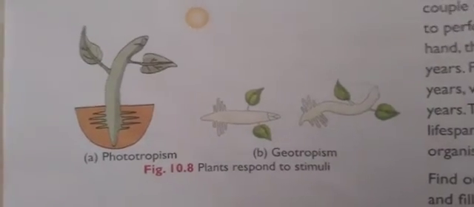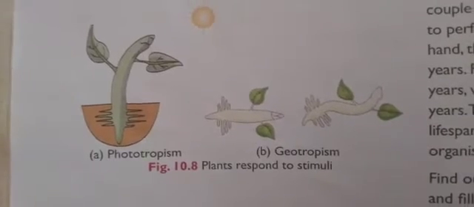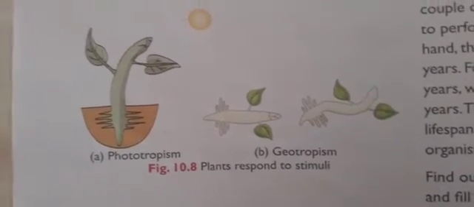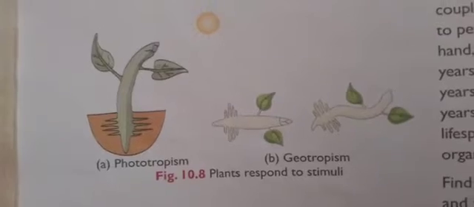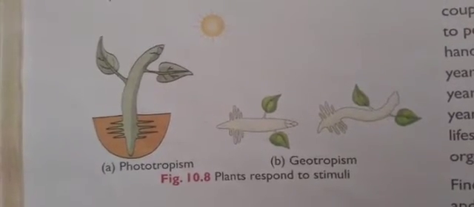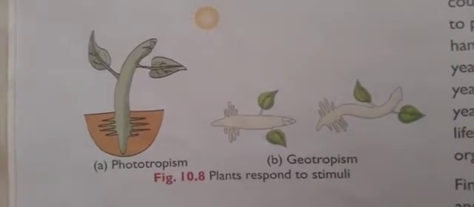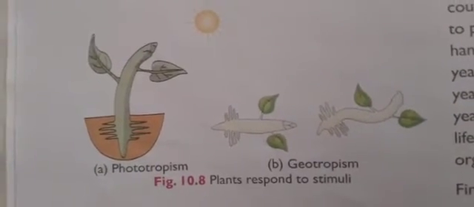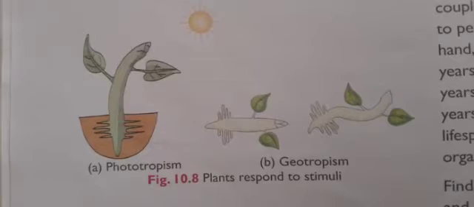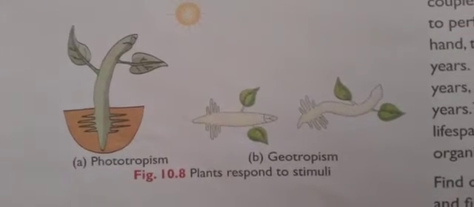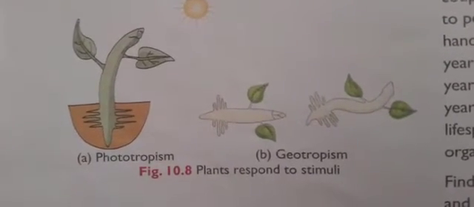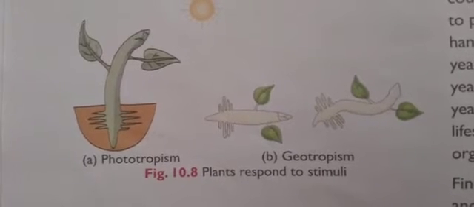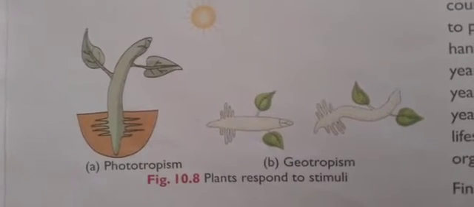Not only this, there are some other responses like plants. So plants also respond to the changes in the environment. So the movement of plants in the direction of stimulus. Okay, so the plant growth is in whichever direction the stimulus is. That is called as tropism. So tropism means the movement of plants in the direction of the stimulus.